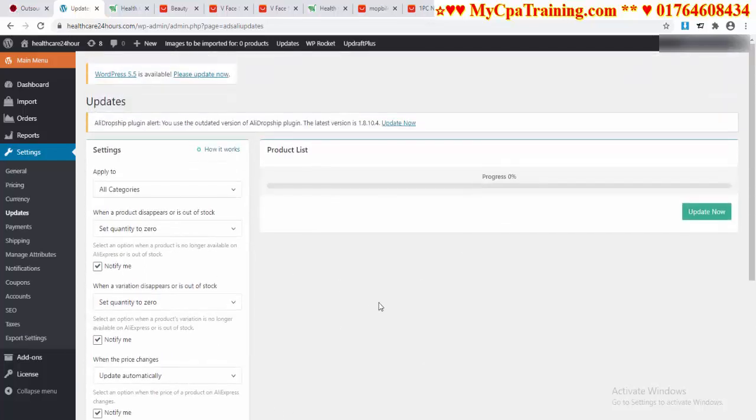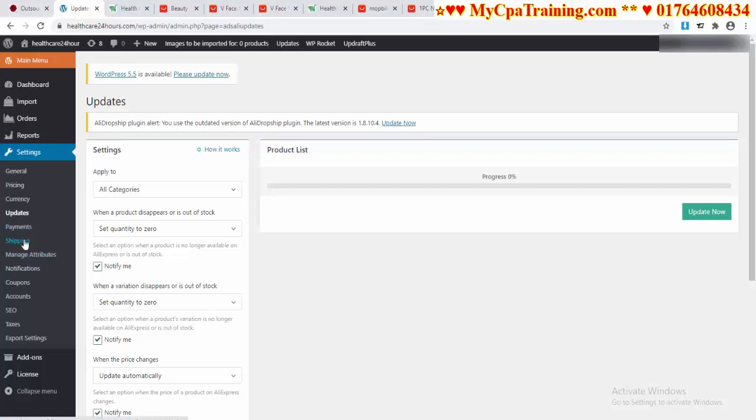And for payment method, I am not clicking on the payments option because this is a client site. From the payment section, you can do your payment settings. Suppose you are using PayPal, then you have to give your PayPal information on the payments option. Suppose you are using Stripe, you have to give your Stripe information on the payment section. Suppose you are using ToCheckout, you have to give your ToCheckout information on the payments option. For security reasons, I am not clicking here.